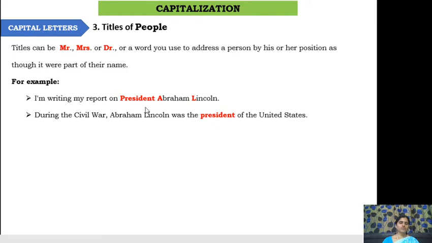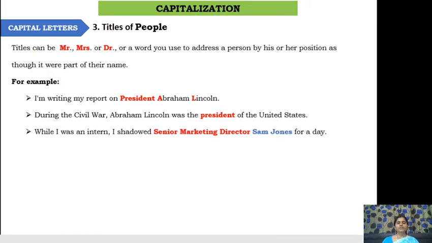If it is used as a position or designation before the name of a person as a part of his name, then only we have to start with the capital letter, or else there is no need of using a capital letter for just referring the position in the mid of the sentence. Like, while I was an intern, I shadowed Senior Marketing Director Sam Jones for a day. Here also, before the name of the person, as a part of the name, the designation of the person is referred. Senior Marketing Director Sam Jones. So here we have used each and every word in his designation. We have started it with a capital letter.